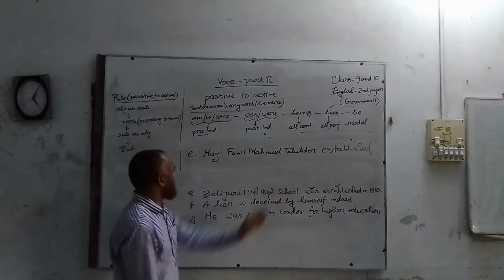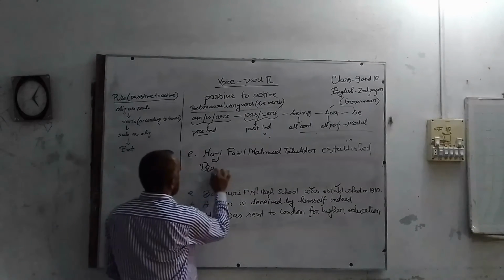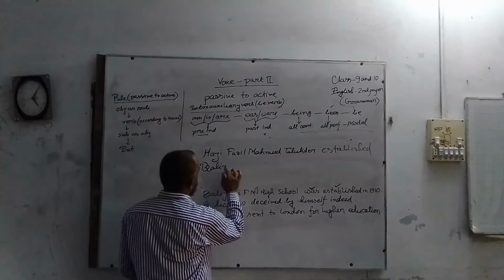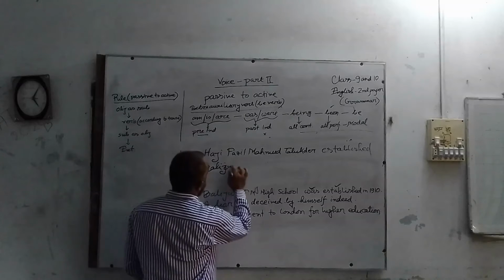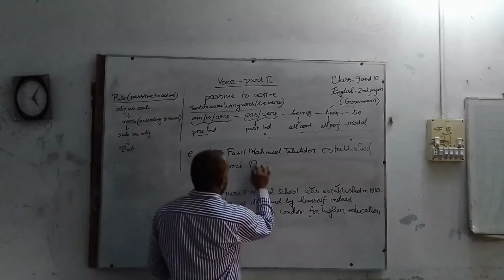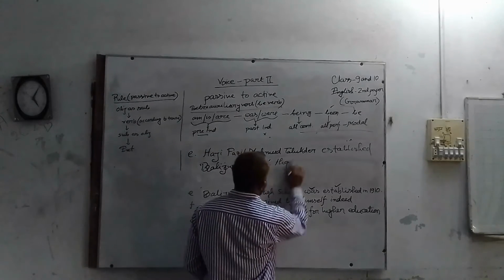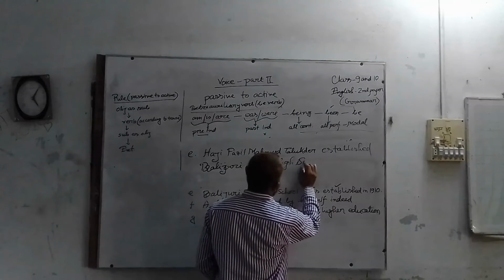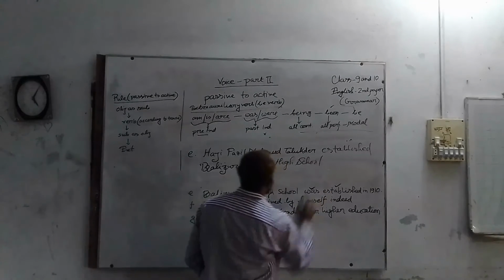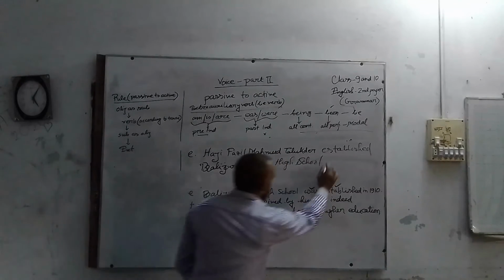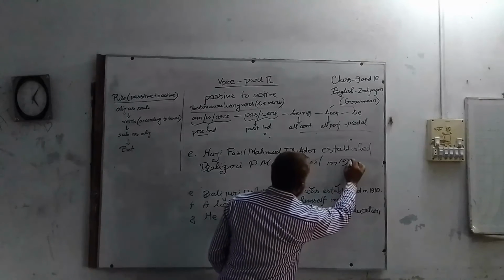Then subject, object, Ballyvigator High School. In 1910, the extension.